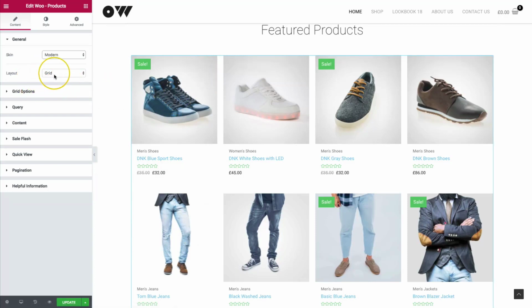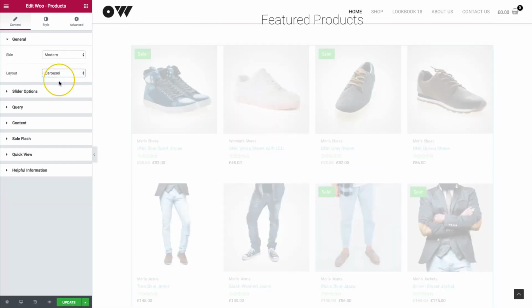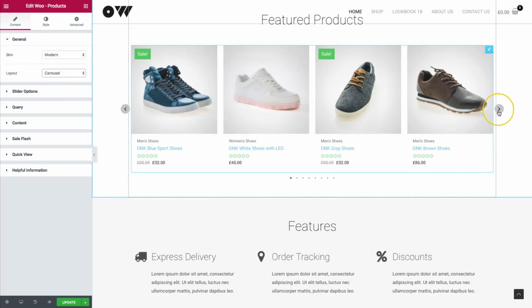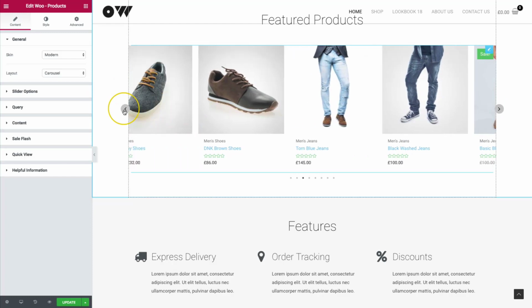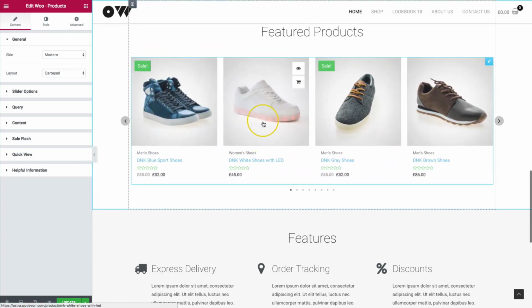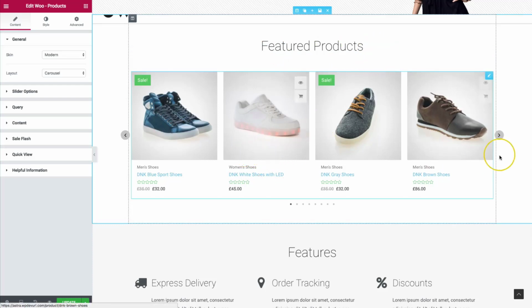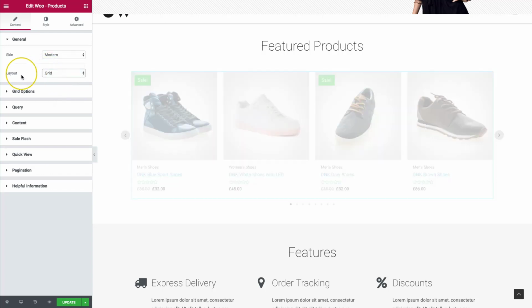Underneath of that, we have the layout, which is a great option, which we have right here, the 8 setup. And then we have a carousel option, which allows us to go ahead and navigate through all of our products that we've selected, which is great if you're doing a homepage featured products section where you have a few products. And then if you wanted to showcase a few other things specifically, this would be a great option for that. And we're going to go through both of those in detail.